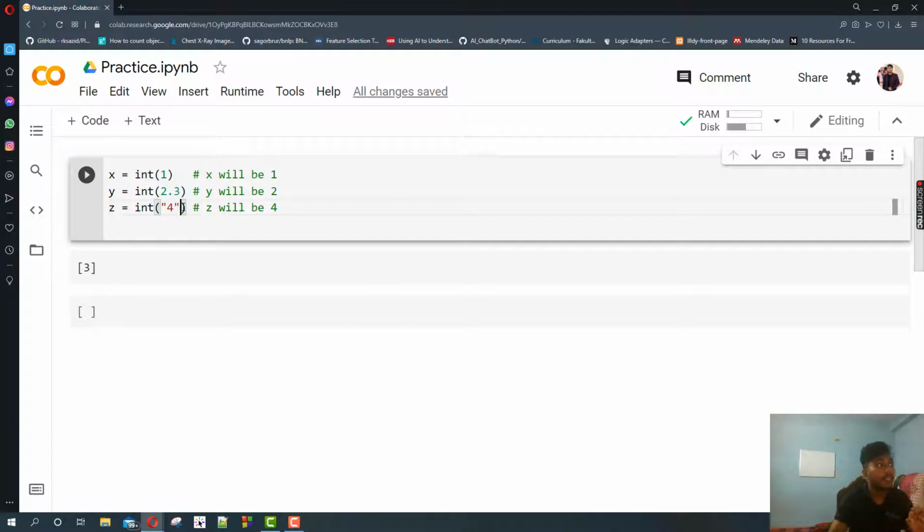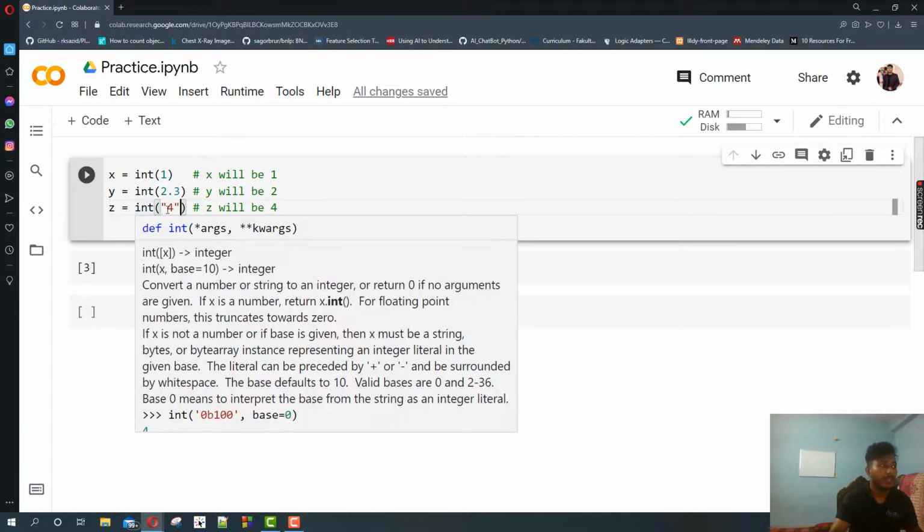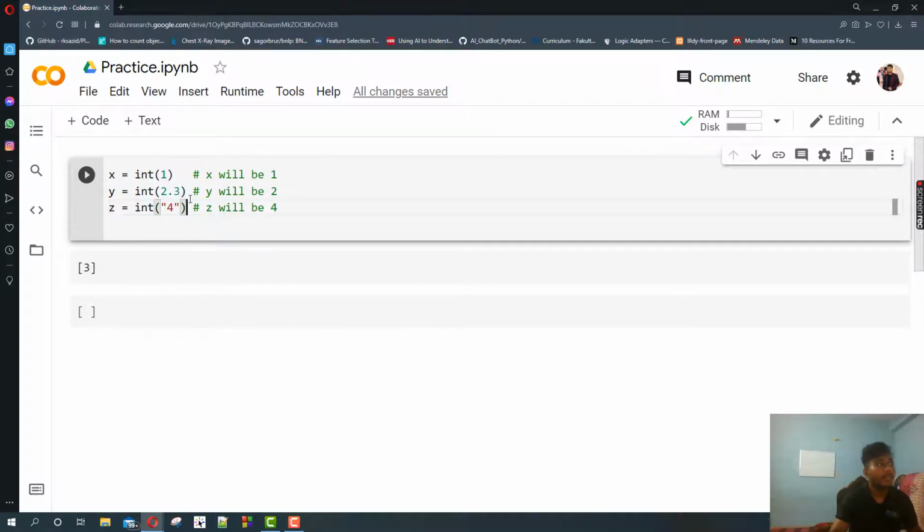If you want to store a string in a variable in integer format, you have to typecast it. All of these 3 variables will result in integers. The float and the string will also convert into integer.